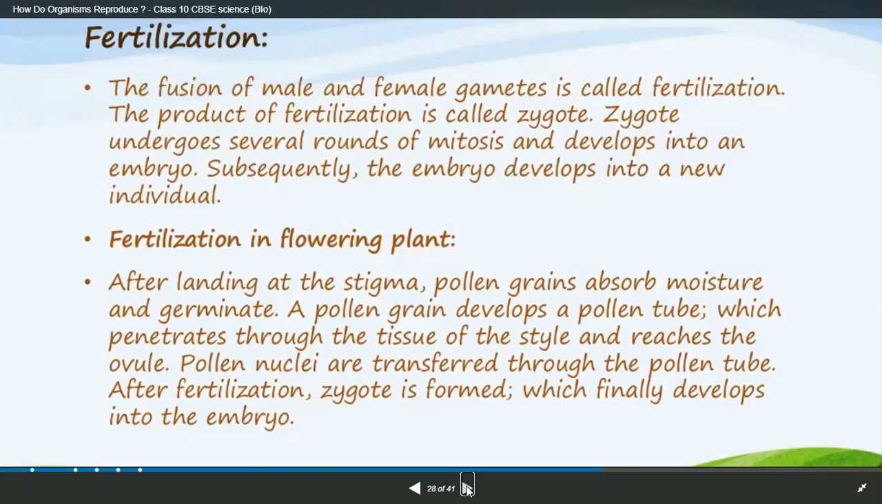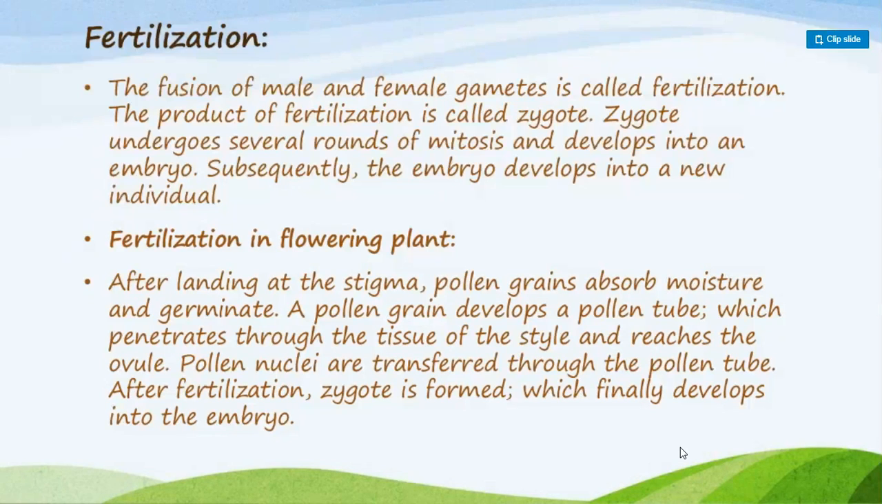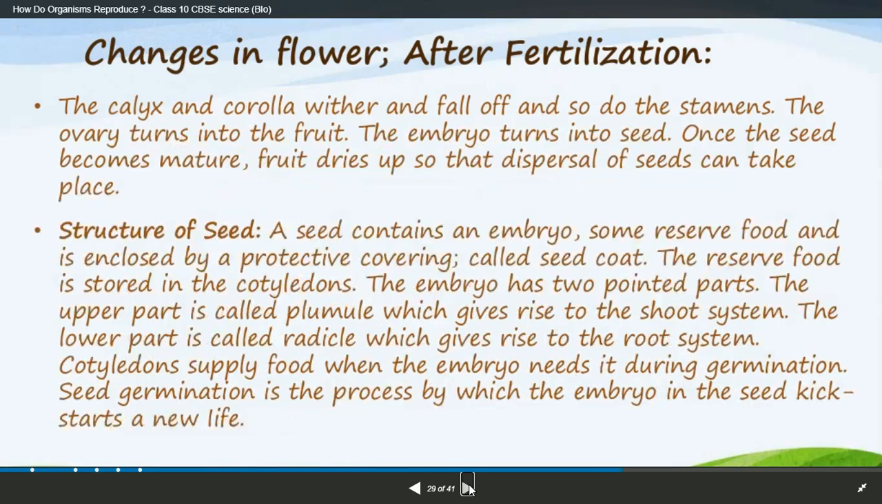Fertilization in flowering plants: after landing on the stigma, pollen grains absorb moisture and germinate. It means they start to grow. A pollen grain develops into a pollen tube, which reaches the ovule. The pollen nuclei are transferred through the pollen tube. After fertilization, the zygote is formed, which finally develops into an embryo. After this sequence, the embryo is formed, which means a new baby flower is going to be formed.